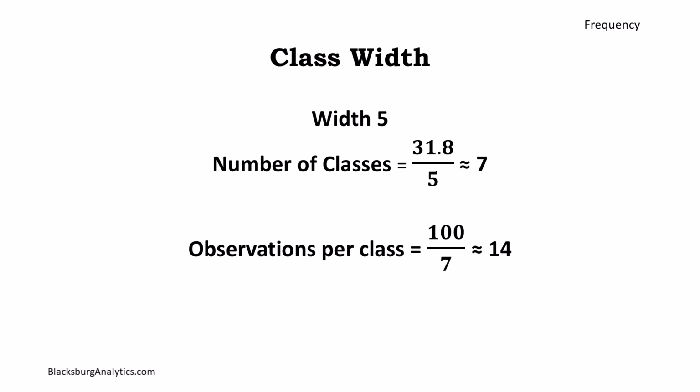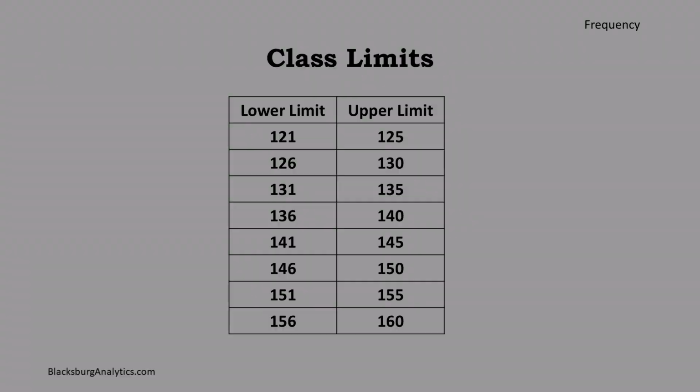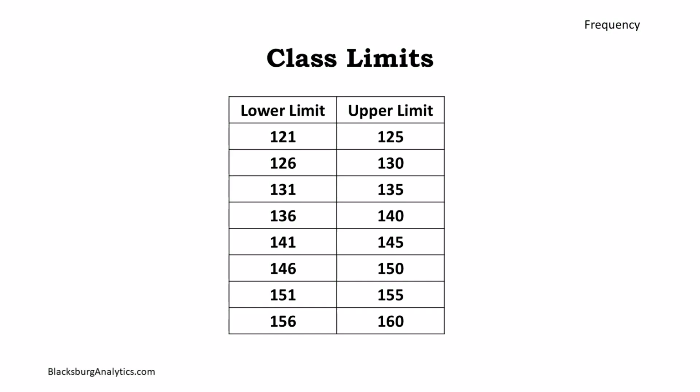With width 5, there are 7 classes, with an average of 14 observations per class. The first class can begin at 121 and end at 125 to accommodate the 2 lowest observations. Starting at 121 with class width 5, the class limits are as shown.